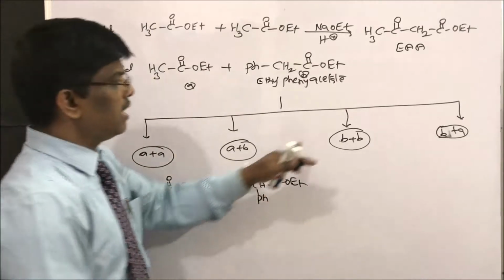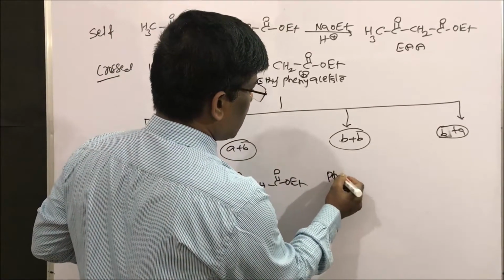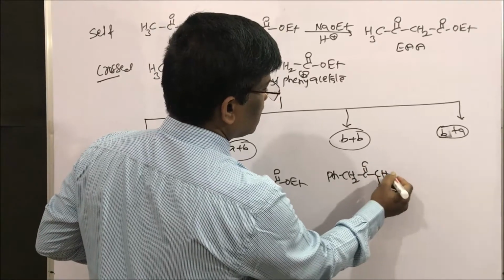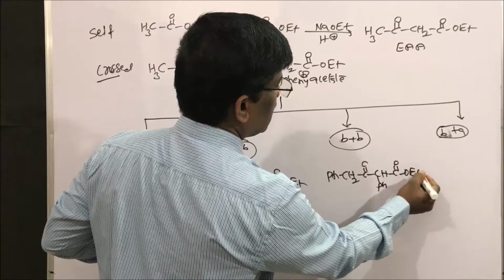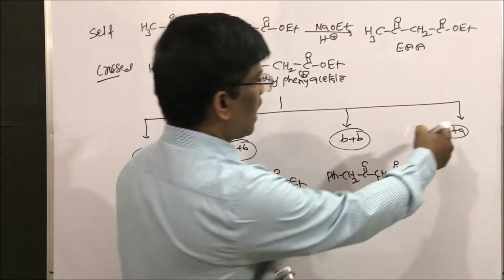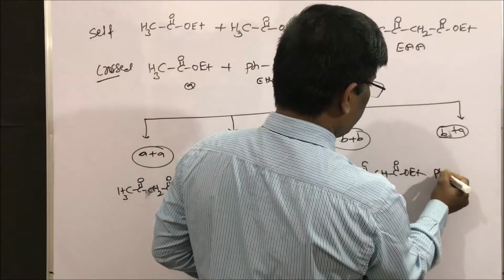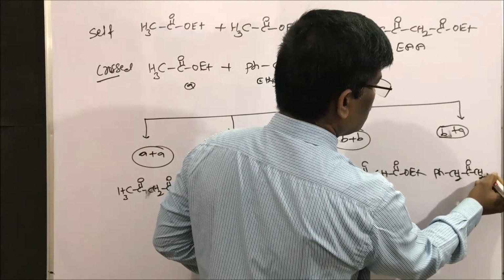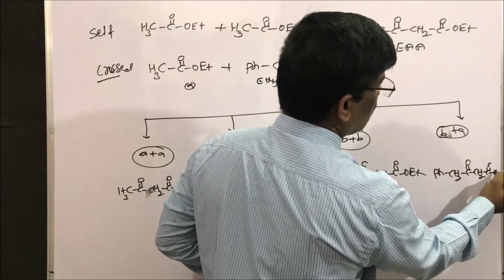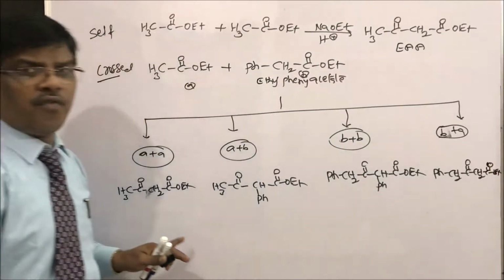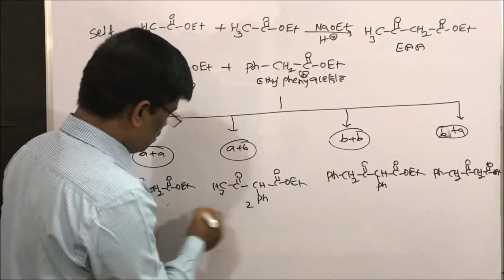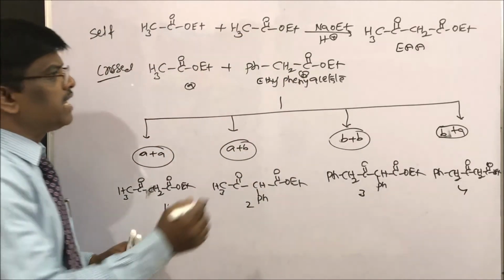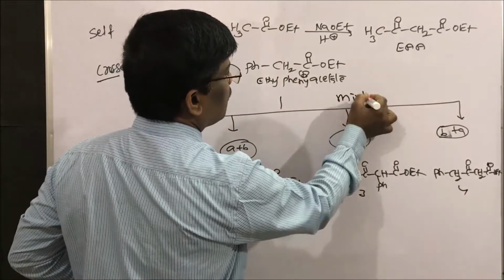This is A plus B. This is B plus B: phenyl CH2 CO CH phenyl COOEt. And another one, B plus A: phenyl CH2 CO CH2 COOEt. So these are four compounds, 1, 2, 3 and 4. So it is going to give a mixture of products.